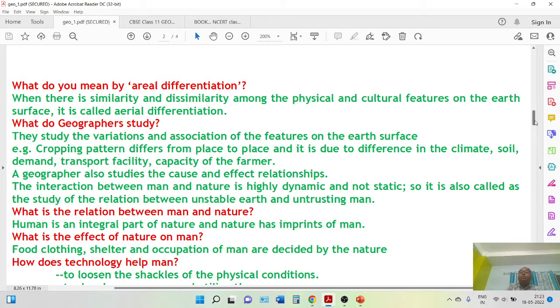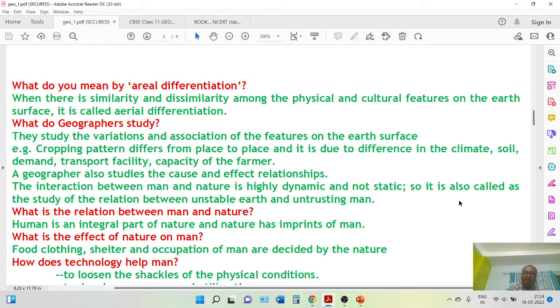After that, what do geographers study? We have discussed that geography studies variations and association, or connectedness. In simple language, variation means that every physical and cultural factor is variable in nature. For example, the kind of building I make in India may differ in America.